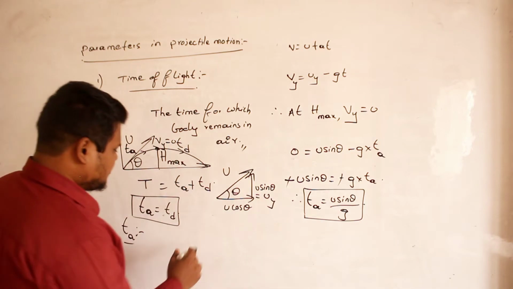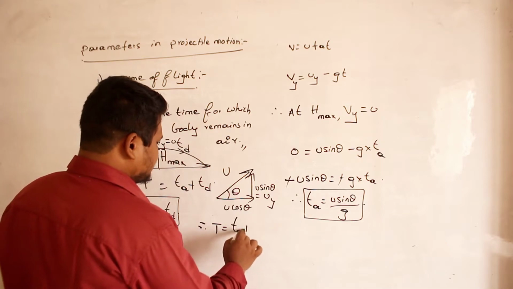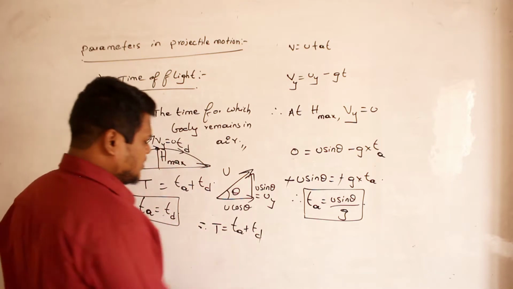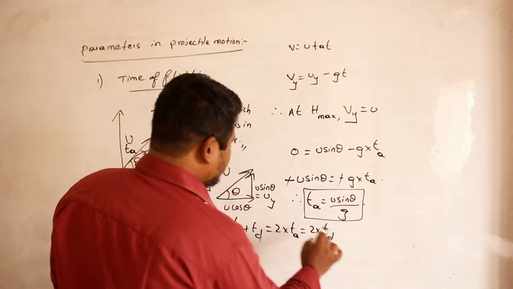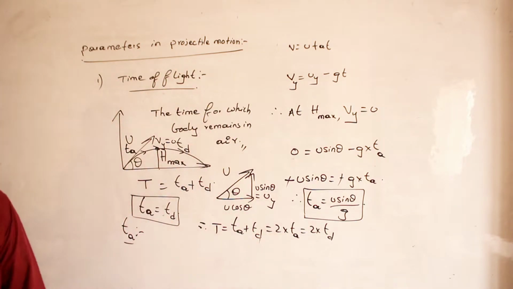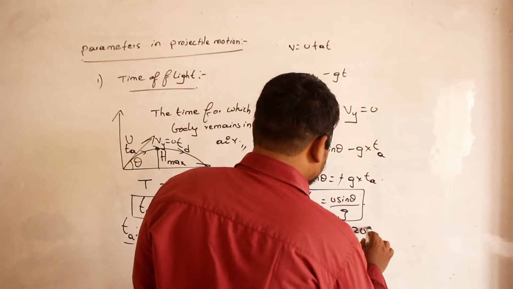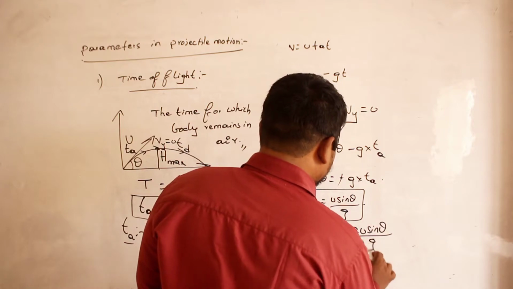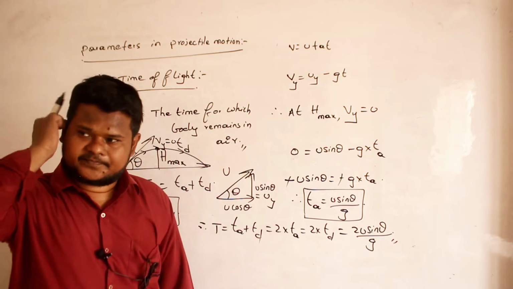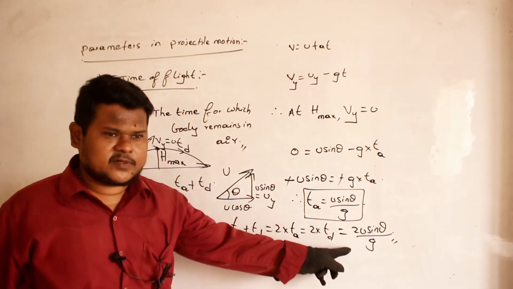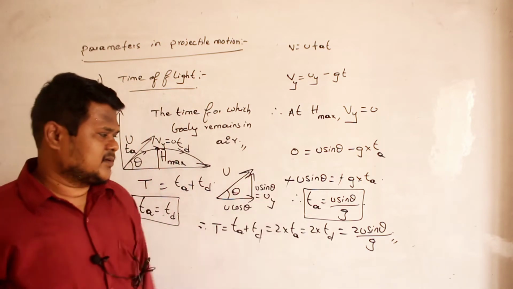So therefore, what is the total time of flight? Time of flight is time of ascent plus time of descent. Or you can call it 2 times time of ascent, or 2 times time of descent, because both of them are equal. And what is time of ascent? U sin theta by g. So it is 2u sin theta divided by g. So this is my equation to calculate time of flight. Understood how we have calculated time of flight? So 2u sin theta divided by g. Clear? Come on, make a note up to here.